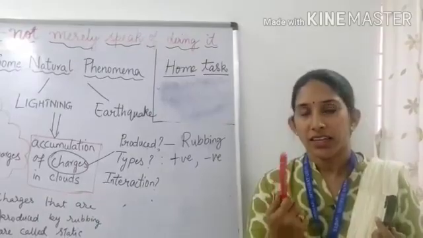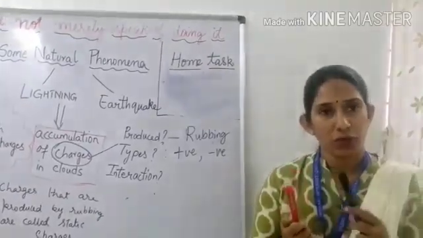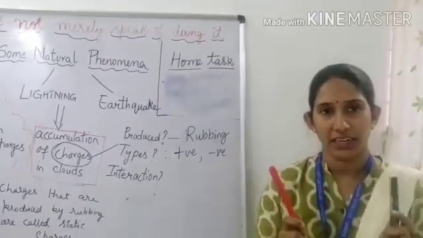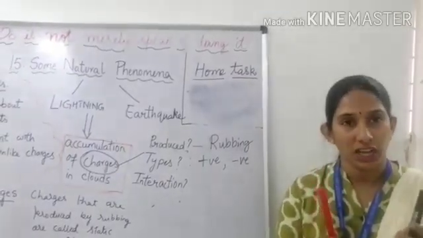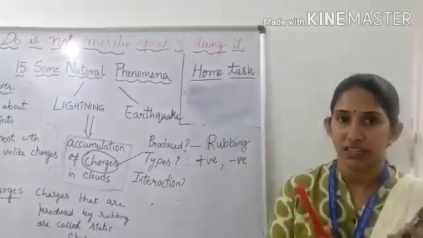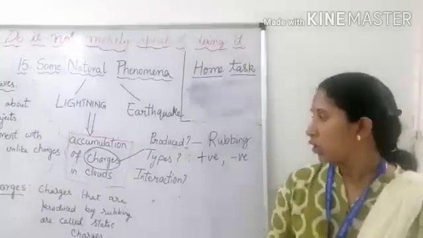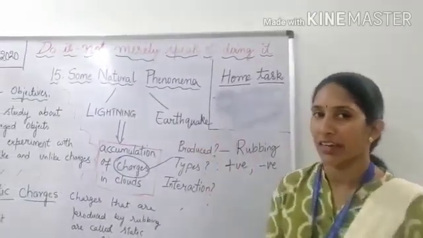And this body gains electrons and becomes a negatively charged body. So there are two types of charges, positive and negative. And what is their interaction? Like charges repel each other, and unlike charges, positive and negative, attract each other. So this is about charges, and this is the relation of charges with lightning.